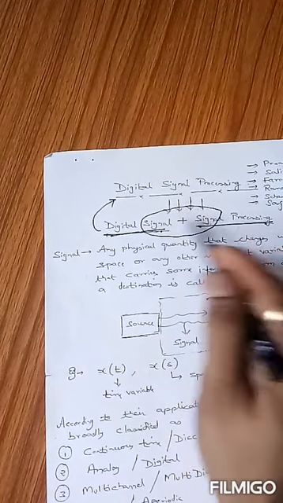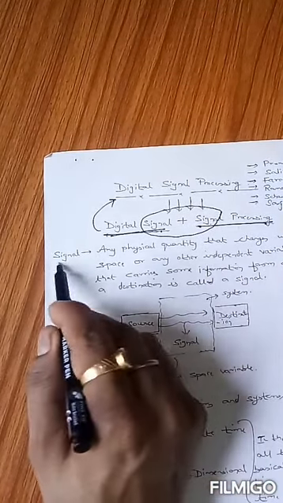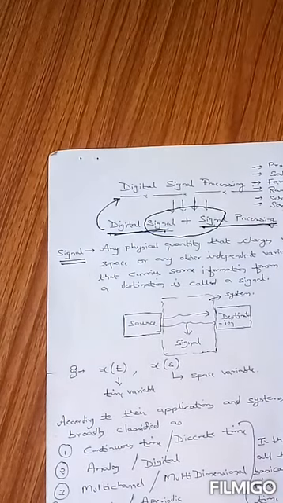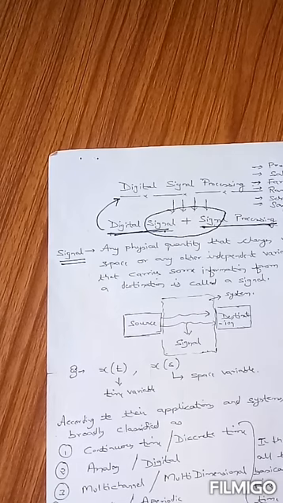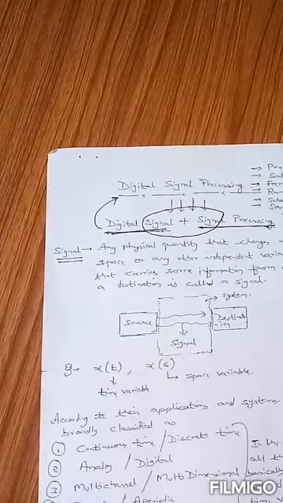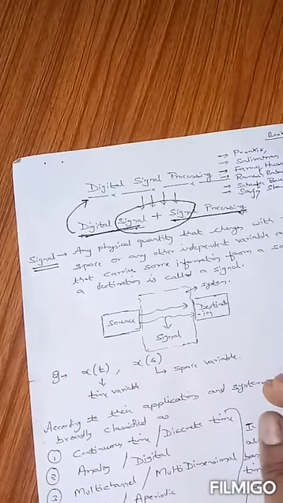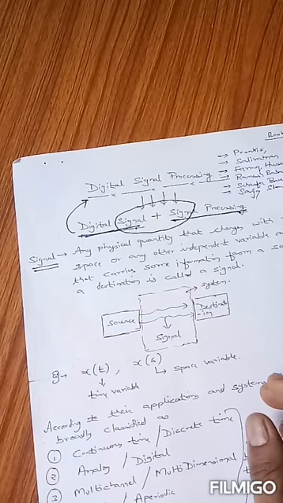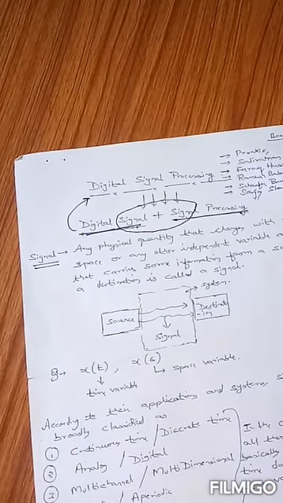The common term related to both these terms is signal, and let me now make you understand what is a signal. To make it very clear in very simple language, a signal is any physical quantity that carries any information from one place to another place. Signal should be a physical quantity that can be recorded and that should contain information from one position to another position.